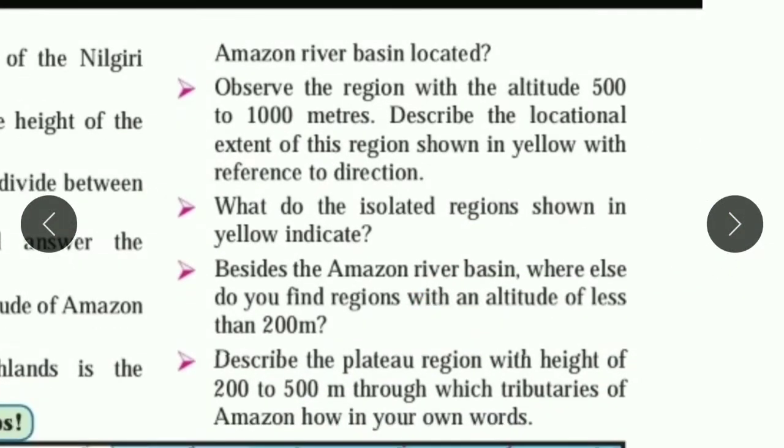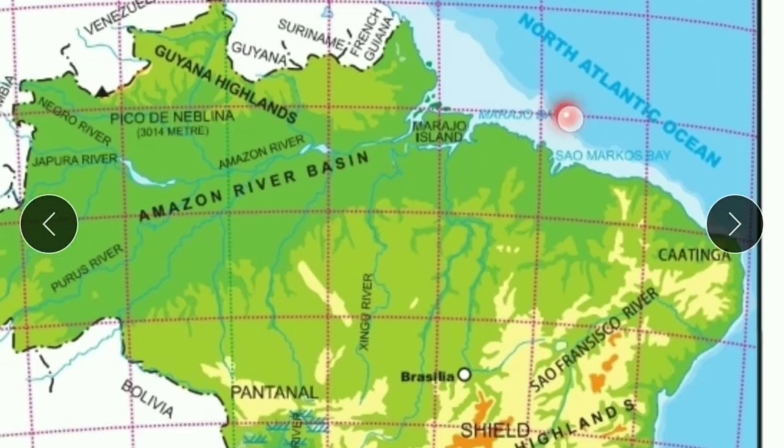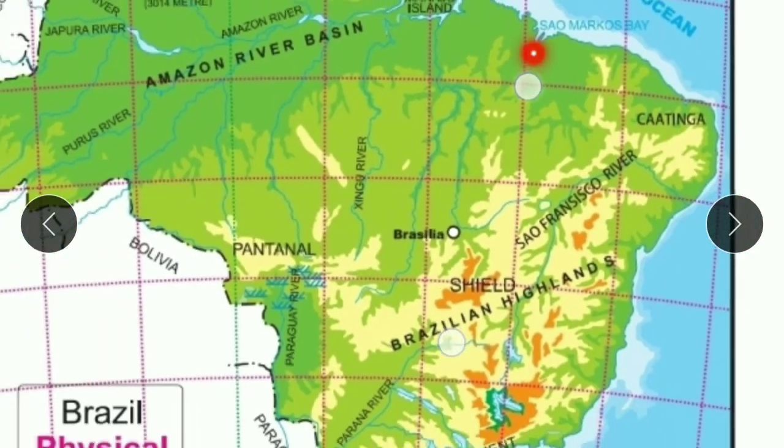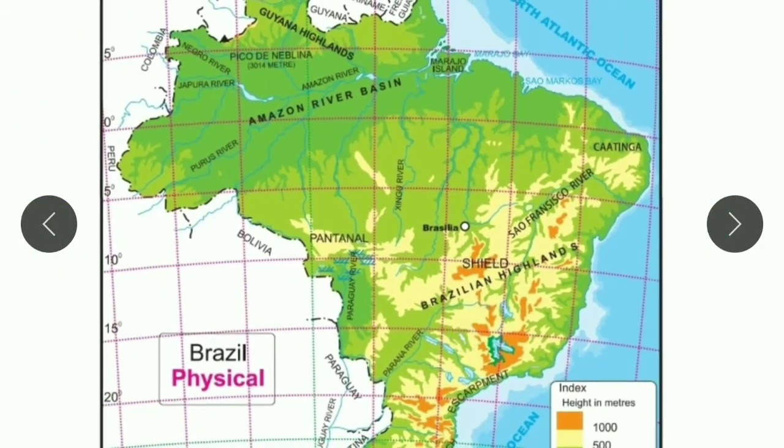Observe the region with the altitude of 500 to 1000 meter. Describe the location and extent of this region shown in yellow color with reference to direction. This question is quite tricky.